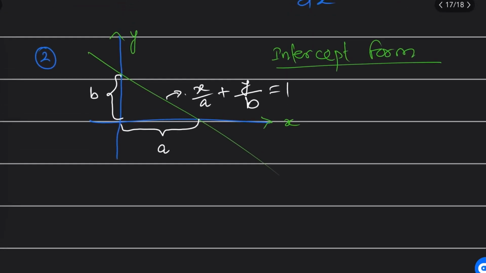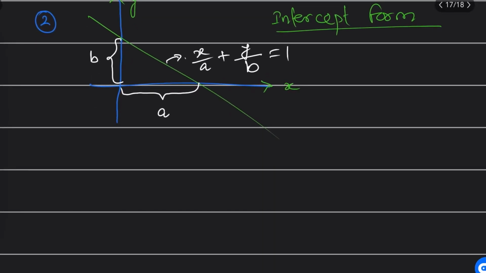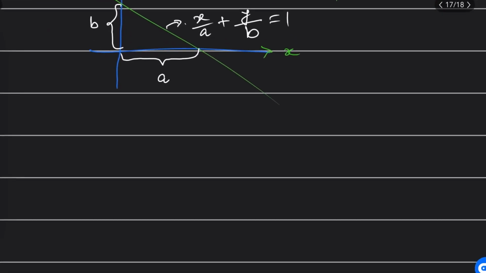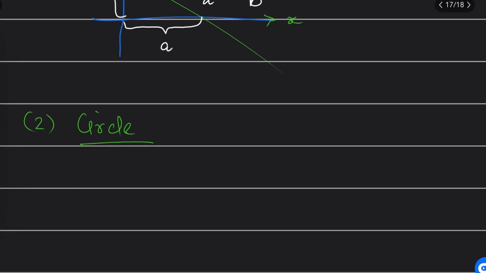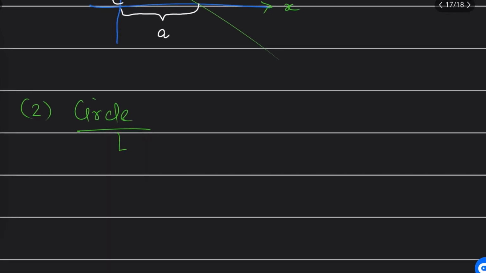Thank you. Now if I'm talking about the other forms, let me discuss, sir. Two straight line equations are enough. Now coming to the circle. Next is the circle. Sir, second, the circle. Sir, how does a circle appear and what is the equation of a circle? Sir, I already discussed the circle equation slightly.